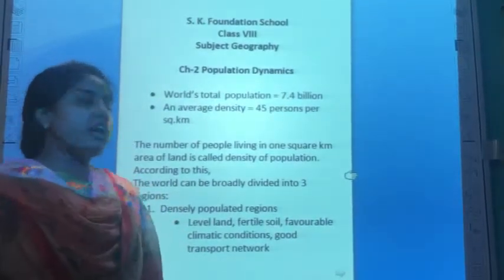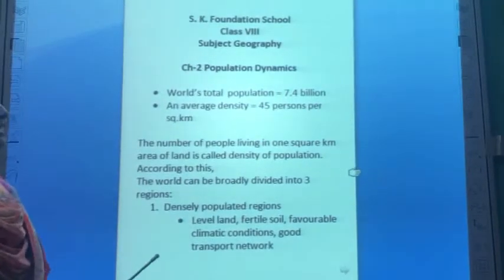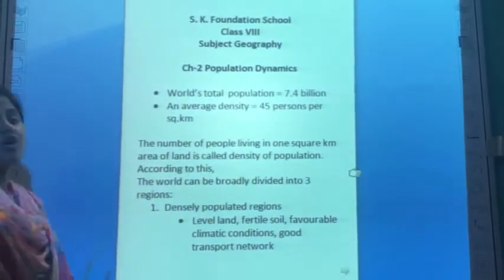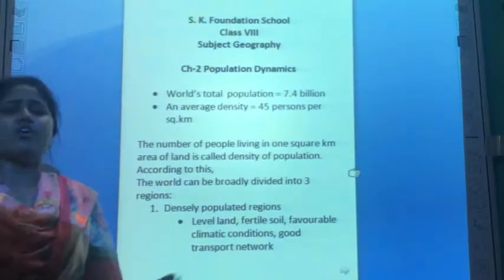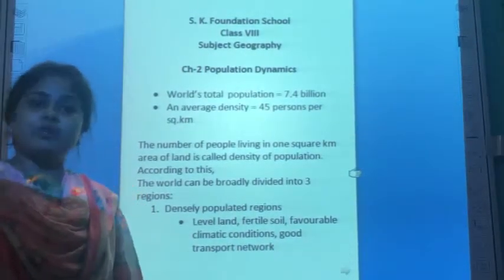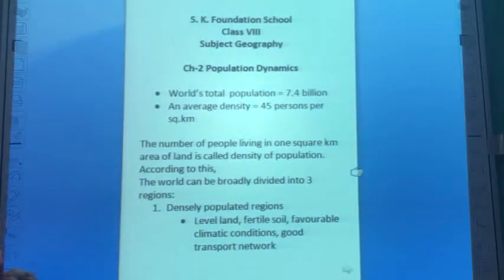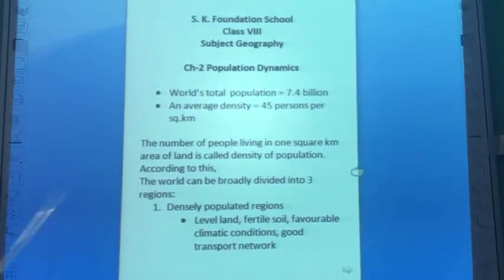I'm your geography teacher and today we will start a new chapter, that is chapter 2, population dynamics. What is population? The number of people living in a region or a state or a country is called population. The world's total population is equal to 7.4 billion.